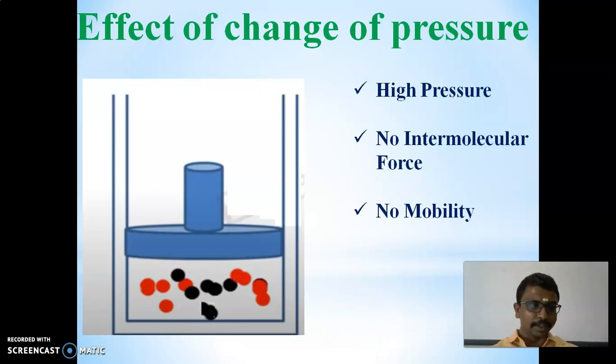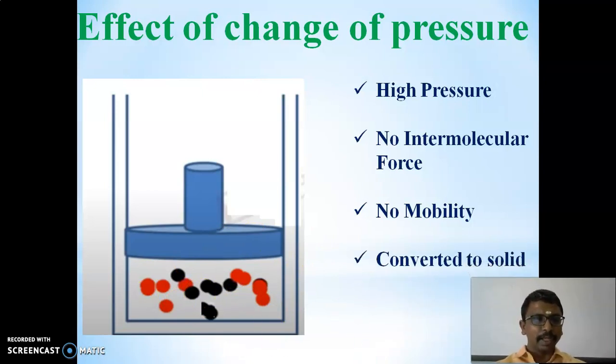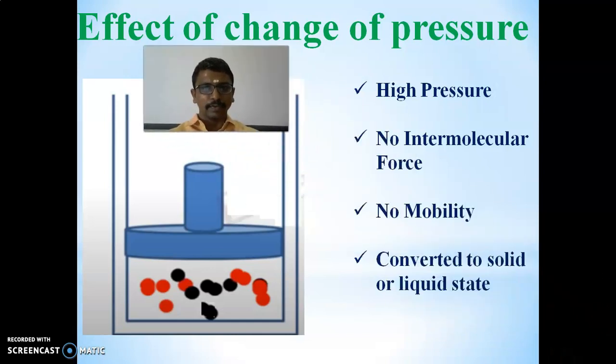The mobility is reduced, and there is no movement of the molecules. In that stage, it will be converted to solid or liquid state. So when we apply high pressure, no intermolecular forces are there and no mobility. At that stage only, the gaseous state is converted to solid or liquid state. Okay children, see you in the next session.